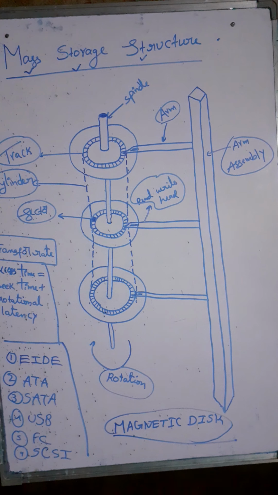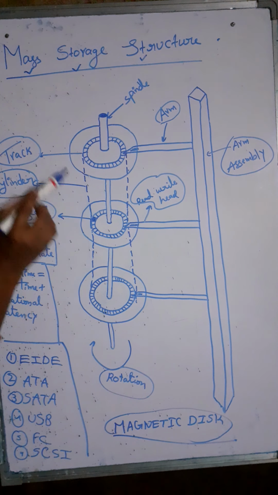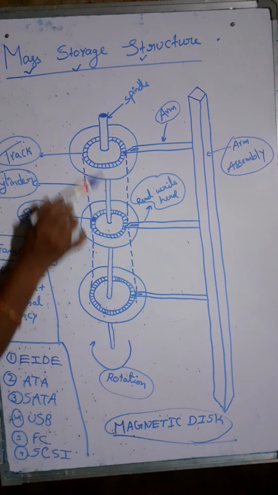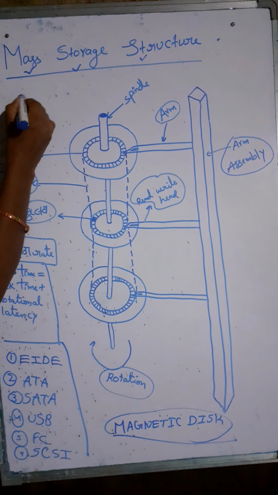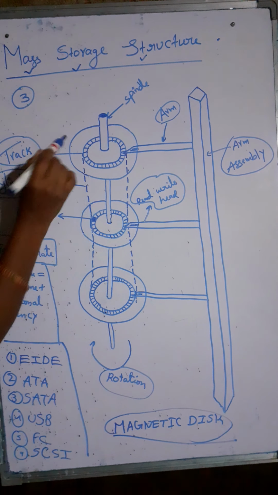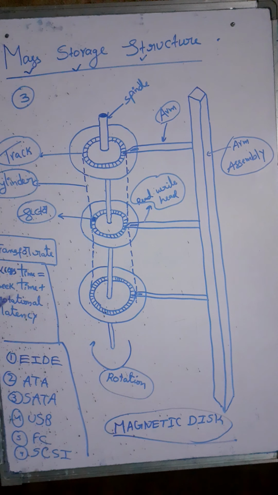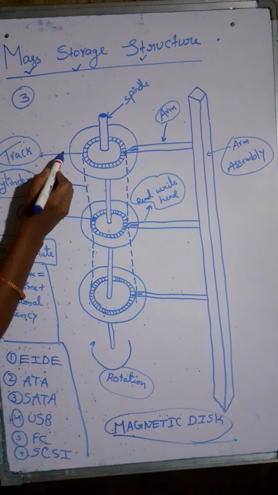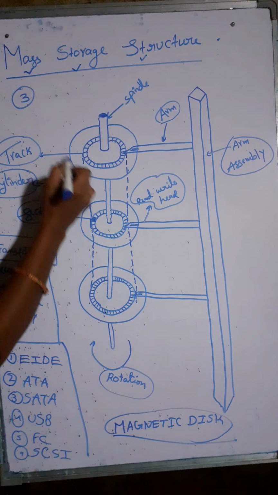If you observe here, a magnetic disk is a collection of platters. These are called the platters. Here we have three platters: platter 1, platter 2 and platter 3. The hard disk is a collection of platters, and each platter has a circular shape.